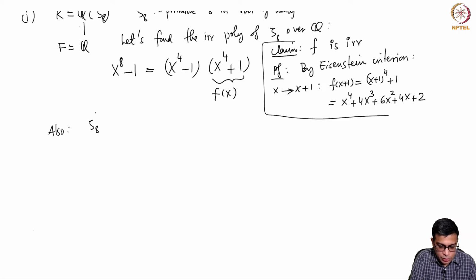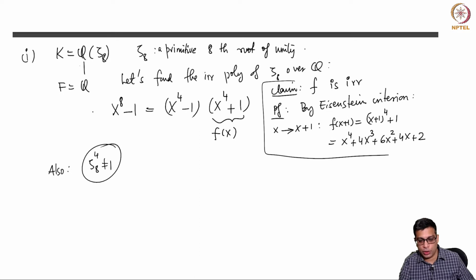And also note that zeta_8^4 is not equal to 1 because it's a primitive 8th root. That means it is not a root of unity of order less than 8. If zeta_8^4 is equal to 1, zeta_8 is also a 4th root of unity, but a primitive 8th root of unity cannot be a 4th root of unity.